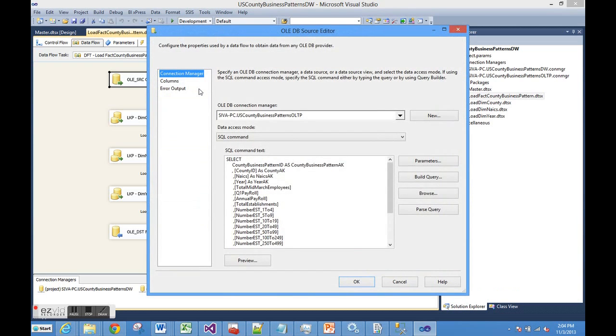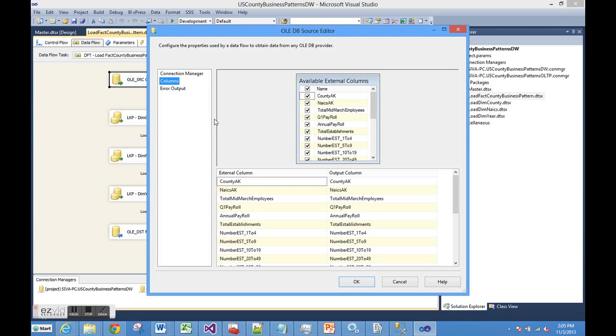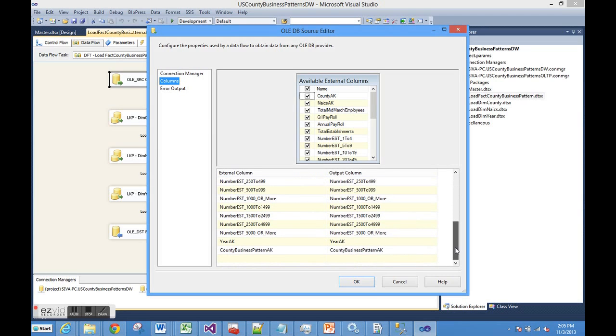Here we are picking up all the columns from the county business pattern table, and the county business pattern ID is named as alternate business key, because we are going to have a new surrogate key in the fact table. Then we are reading county ID as county AK, NAICS as NAICS AK, and year as year AK from the business pattern table, and the mapping of the columns is as follows.